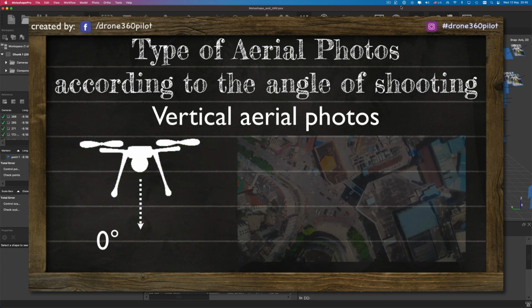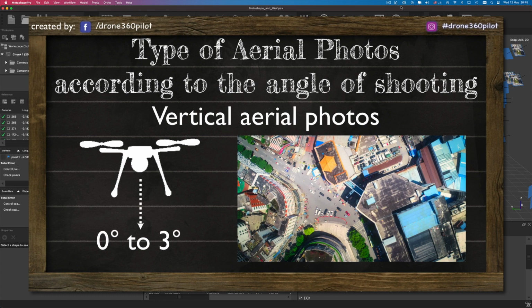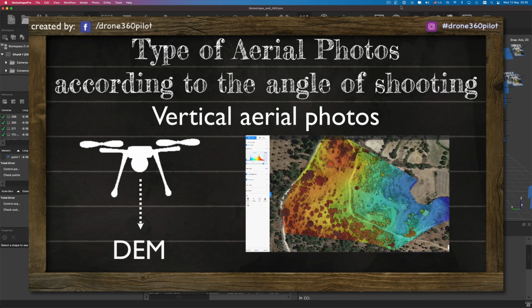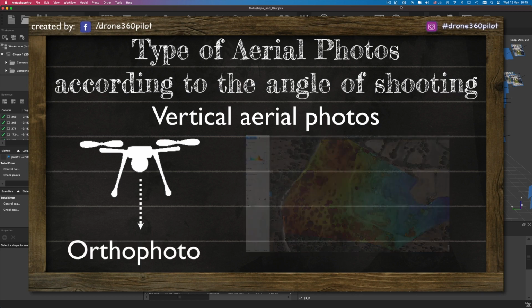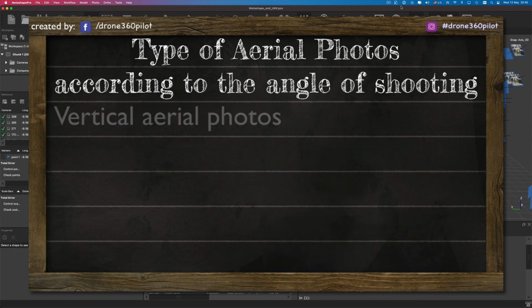Vertical aerial photos. This is the type of photos where the center line of the camera or lens is perpendicular to the ground. In other words, vertical aerial photographs are photographs that have been taken directly above the target with an angle from 0 to 3 degrees. As a result, vertical photographs can be taken from greater altitude than oblique images. Vertical aerial shots are mainly used in the process of generating a digital elevation model or DEM and for orthomosaic projects.